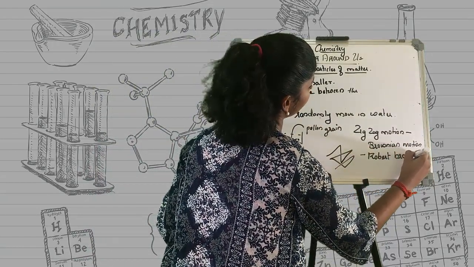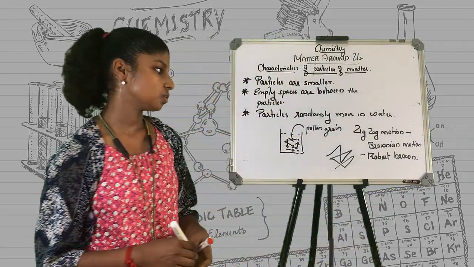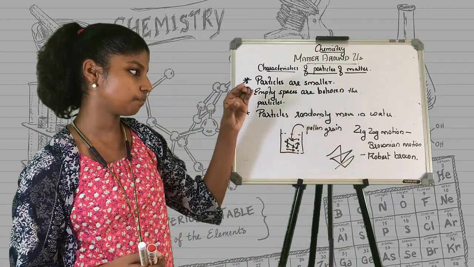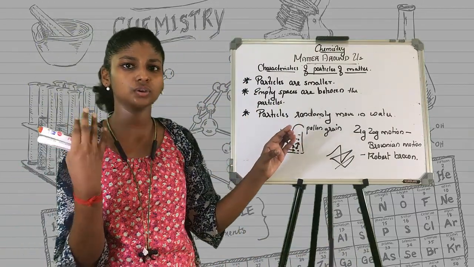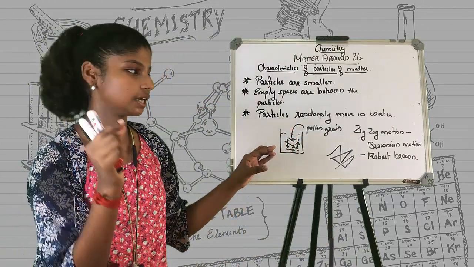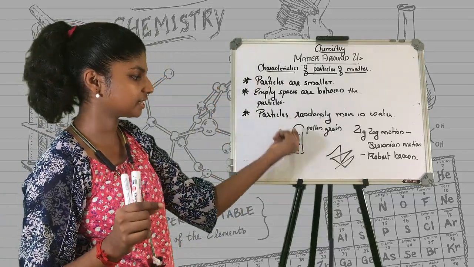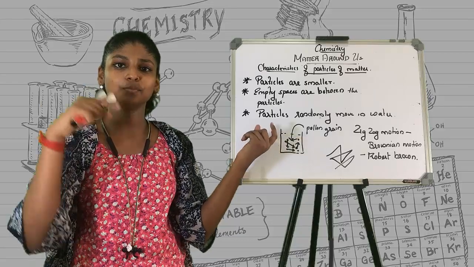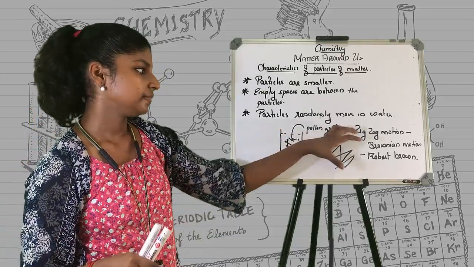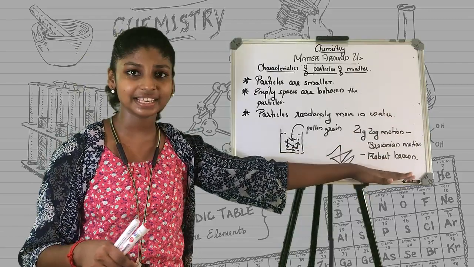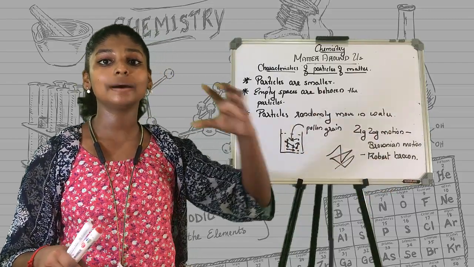Whenever we put pollen grains, or many other lighter particles, in water, they move zigzag. This zigzag motion is known as Brownian motion, and it was found by Robert Brown.